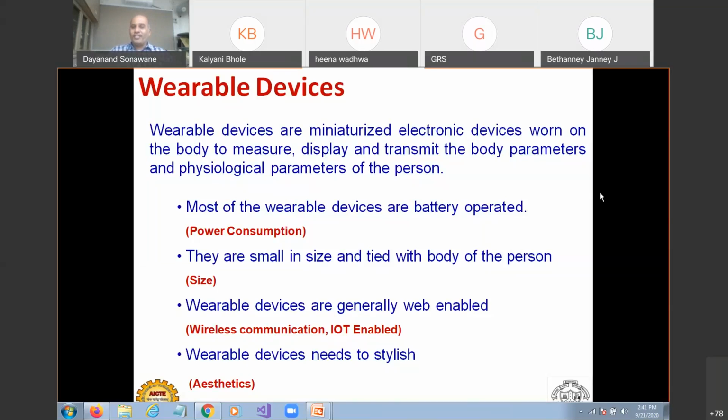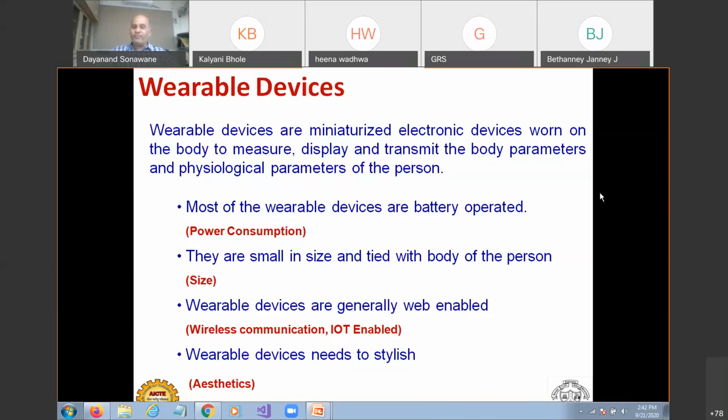Of course, you could not say a wearable device is very big in size and you are holding it in your hand and just moving around. That could not be a wearable device. That would be more like your laptop or iPad or something like that. But a wearable device is not like that. It should be very tiny. It should be very smart. It should be very, very small in size.